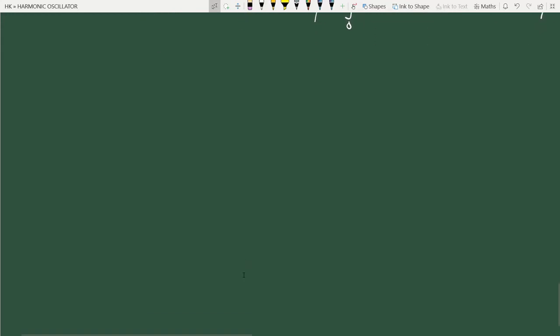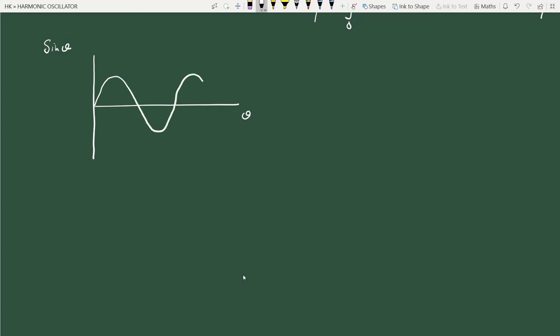So let me plot sine theta. Let us replot it. The plot of sine theta is something like this. We know that. So this is the angle 0.